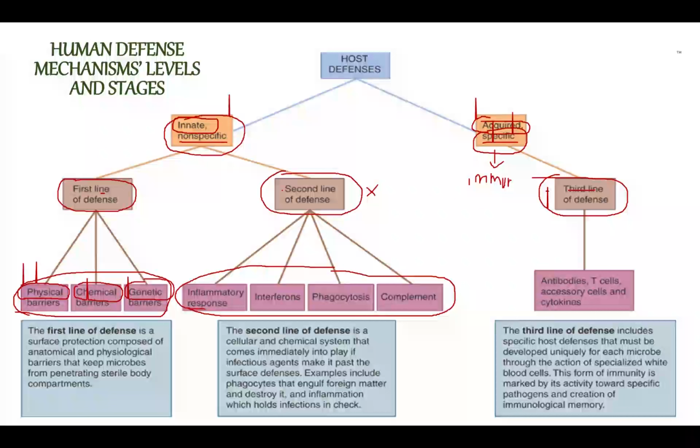After we fight this infection, if we are cured from this infection, then most of the time we will not get the same infection for the second time. So this is what we call immunity. So the third line of defense not only helps us fight against infection, but also helps us to create immunity against that specific infection.